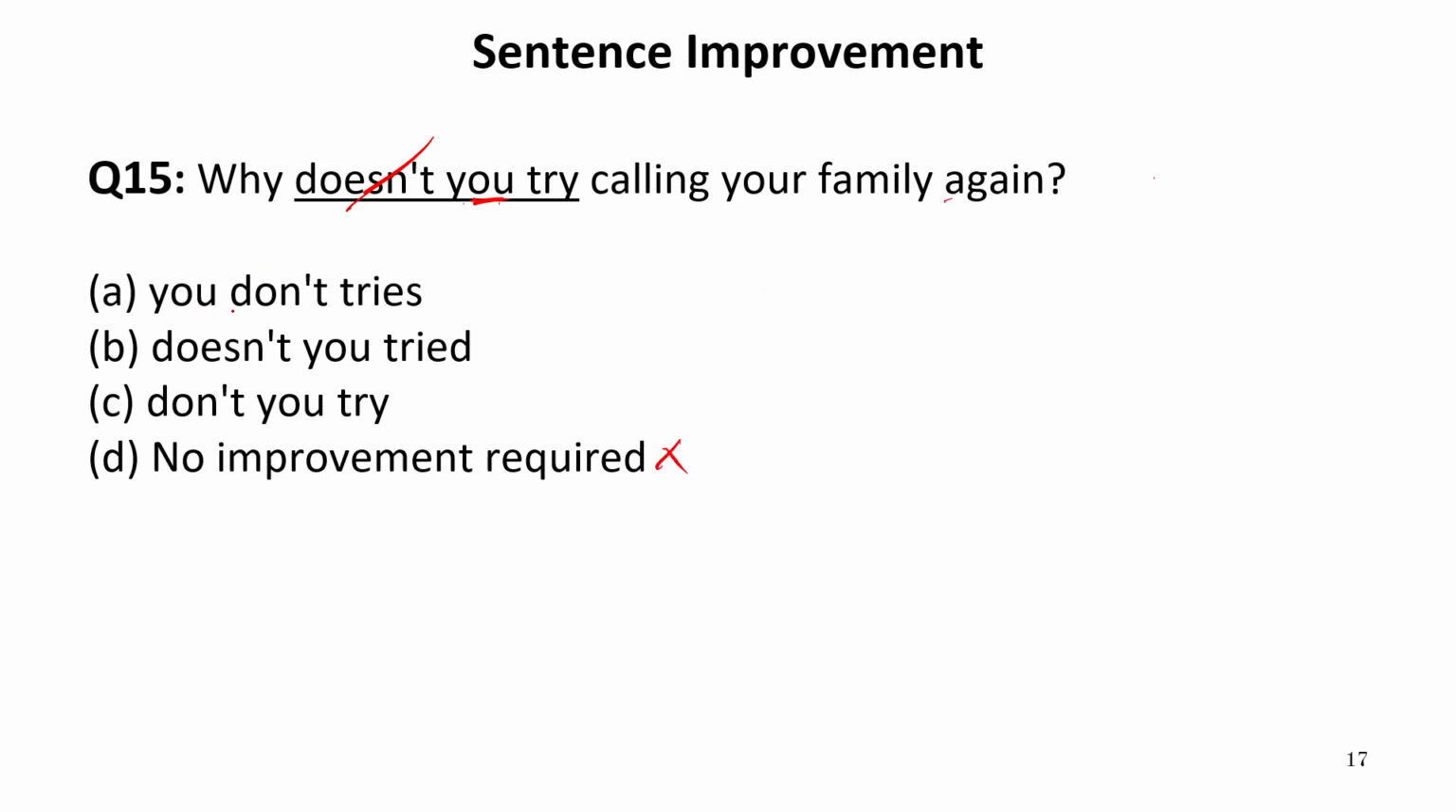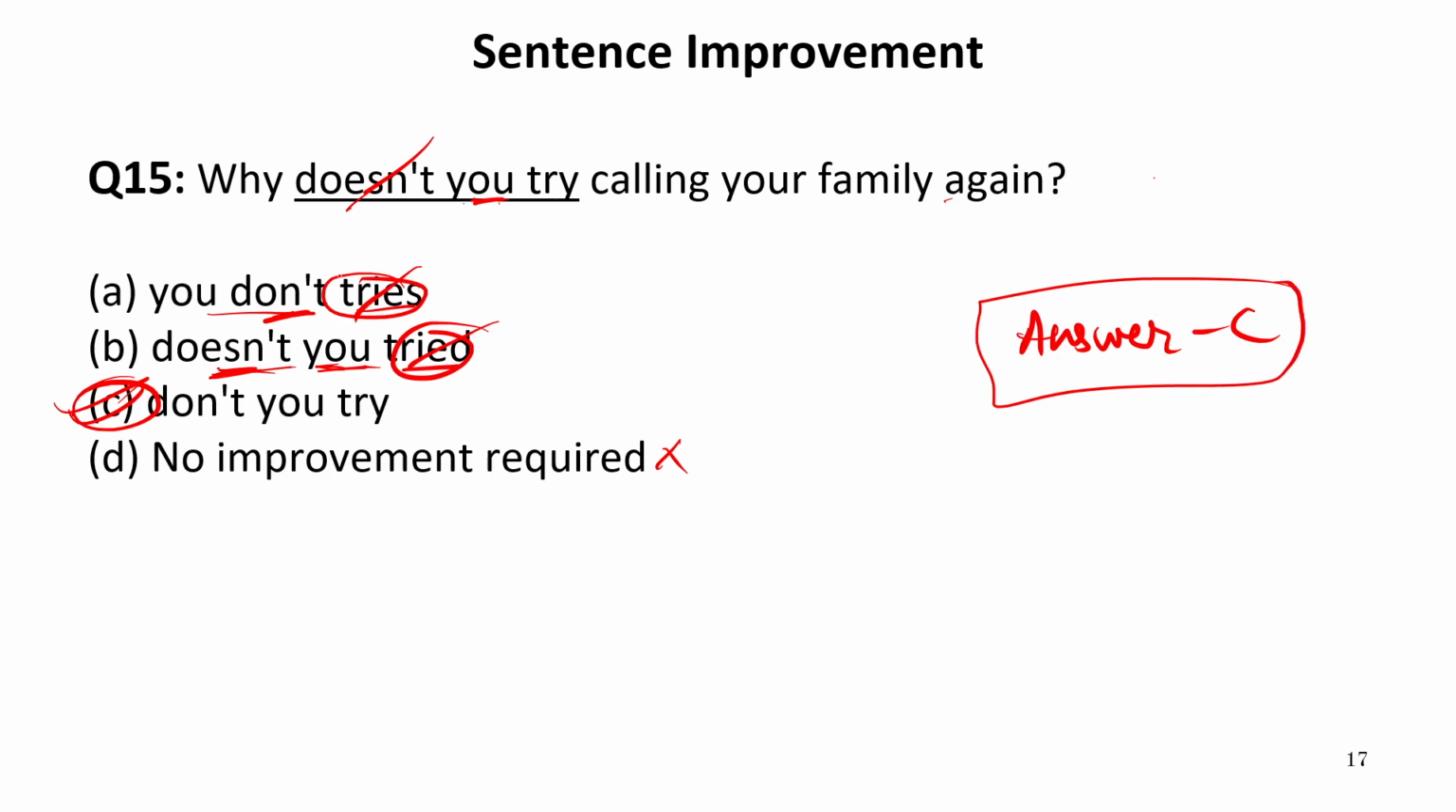Now let us see the options. You don't tries. With don't we cannot use S or ES form of verb. Doesn't you tried? Now if it is doesn't, we cannot write tried. In fact, doesn't cannot be used with you. Now don't try. Don't you try? So this will be the correct phrase. So our answer is C. So the correct sentence will be, why don't you try calling your family again? So our answer is C.